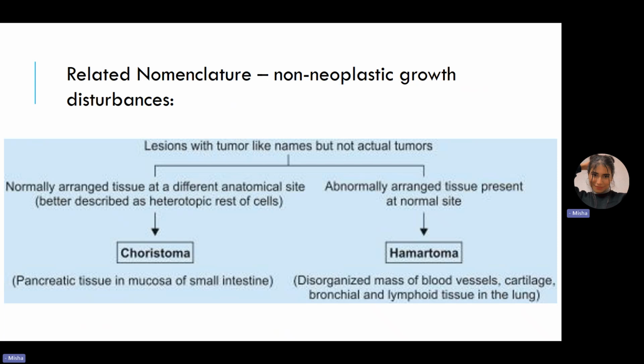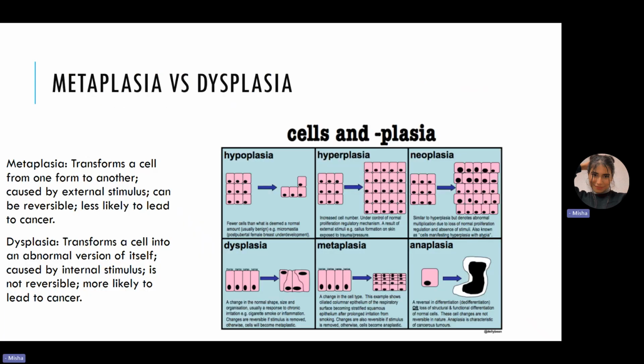Let's move on to adaptive changes. Now, when we're talking about adaptive changes, you already know hypertrophy, hyperplasia, atrophy, pseudohypertrophy. Again, do not confuse these with neoplasia. And then we have metaplasia. Now, metaplasia and dysplasia are commonly confused.